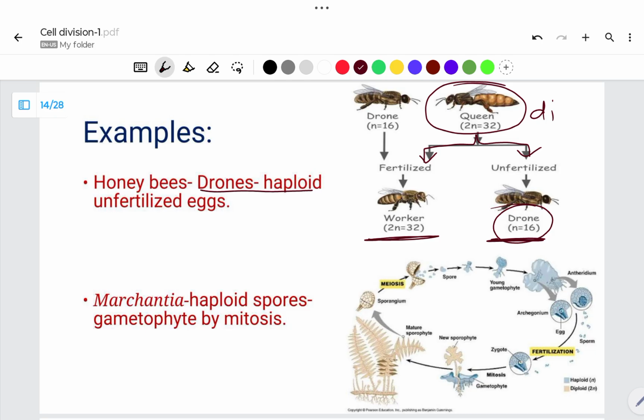The drone contains 16 chromosomes. From this drone, males will form. So here haploid to haploid cells are formed with the help of mitosis.